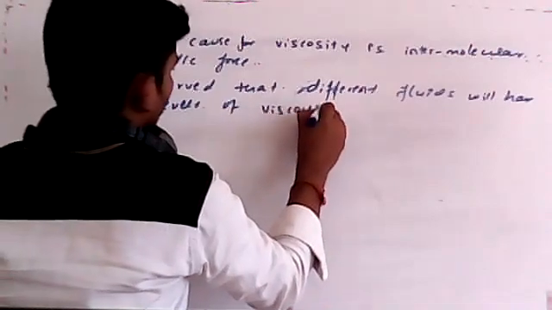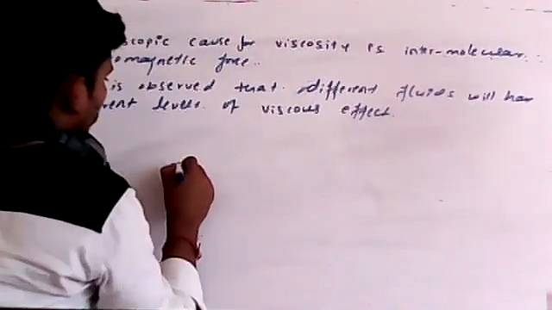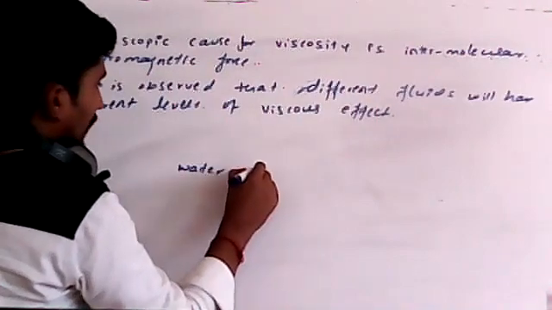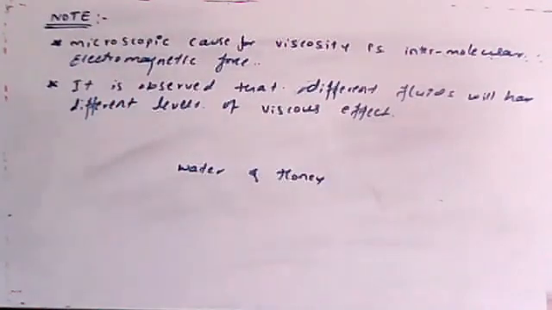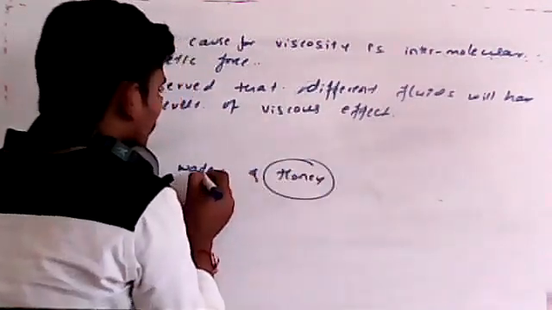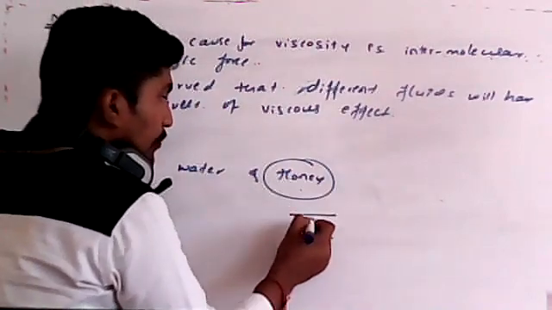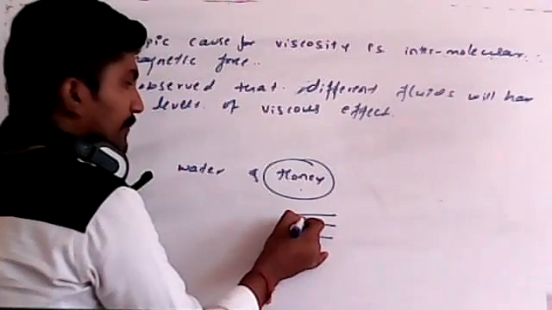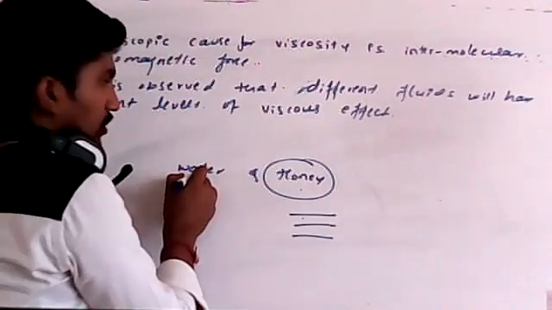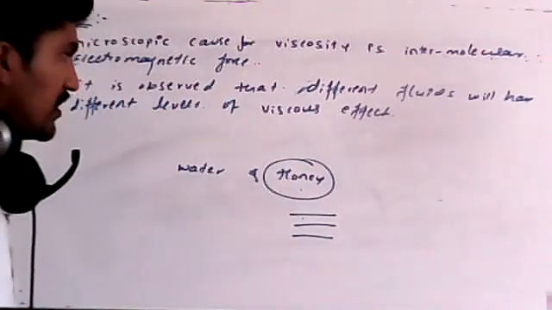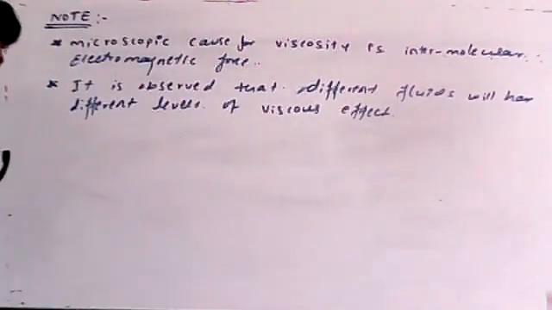For example, take water and honey. We already know which is more viscous. Honey is more viscous than water. Why? Because the opposition between two adjacent layers will be more than that of water. That is why we consider honey more viscous.